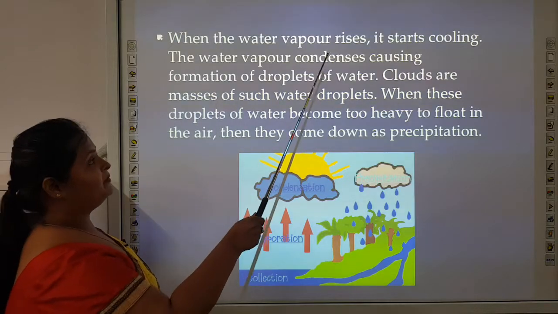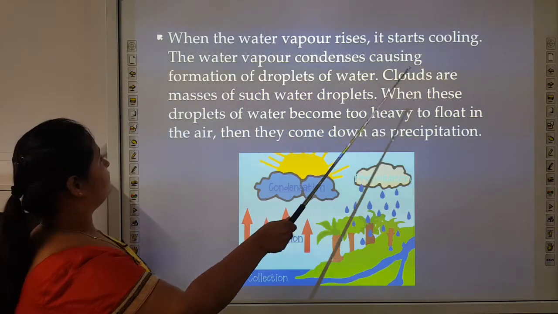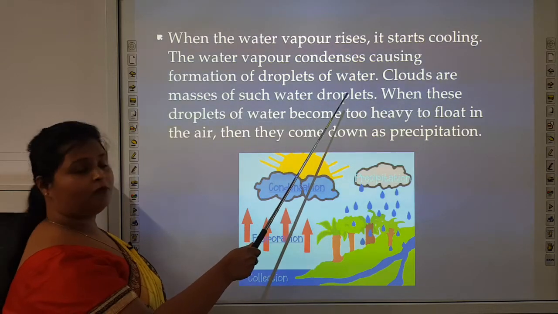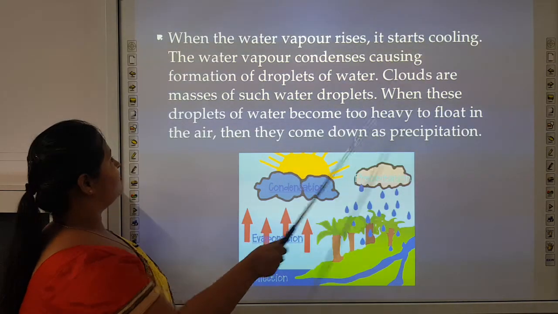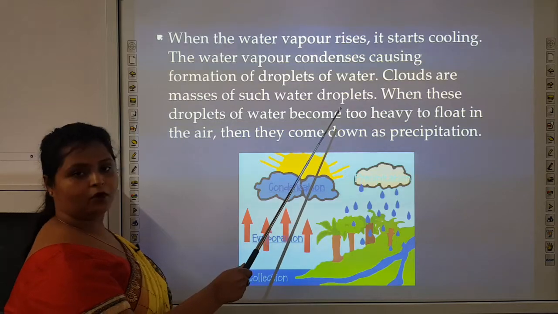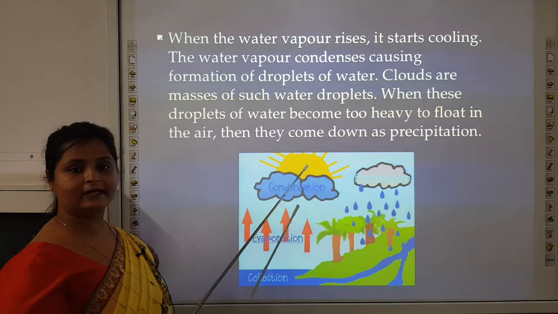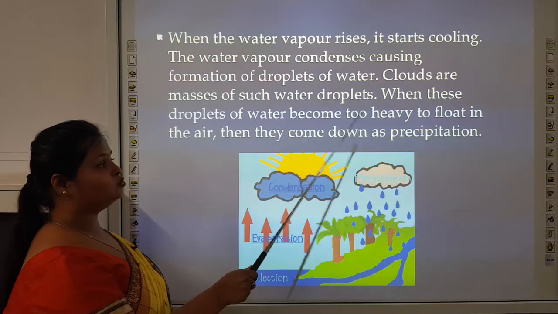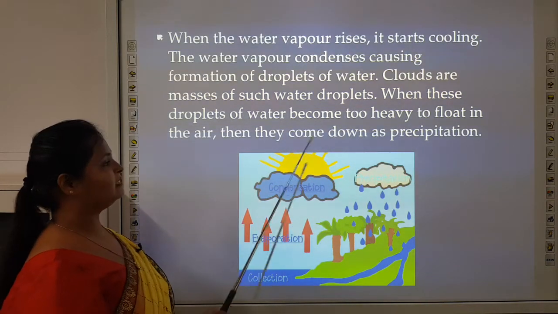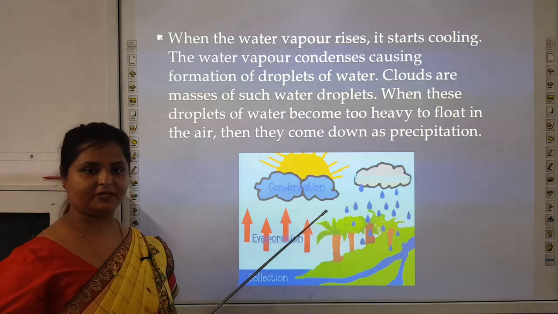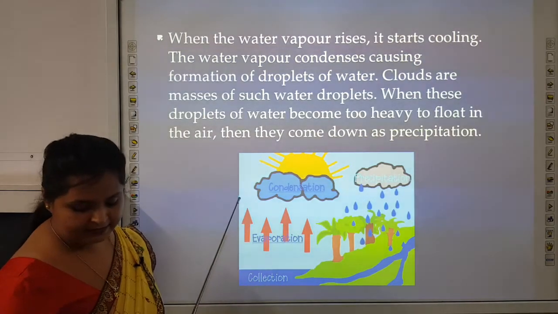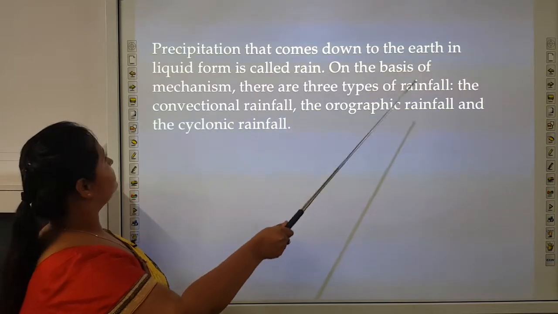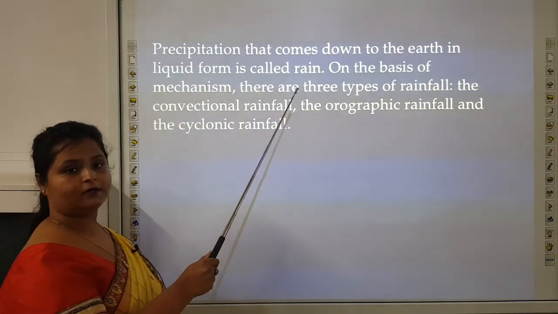When the water vapor rises, it starts cooling. The water vapor condenses, causing formation of droplets of water. Clouds are masses of such water droplets. You all have read about the water cycle. When these droplets of water become too heavy to float in the air, they come down as precipitation. Precipitation that comes down to the earth in liquid form is called rain.